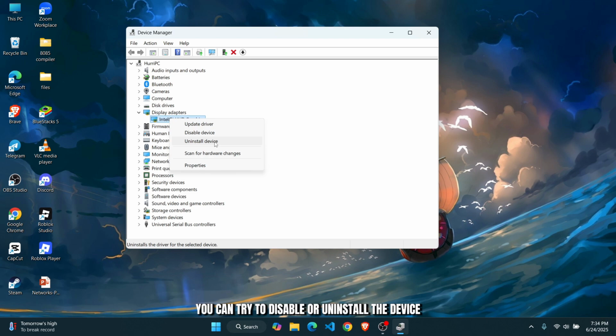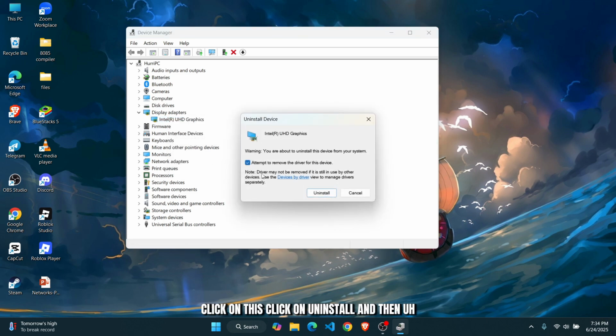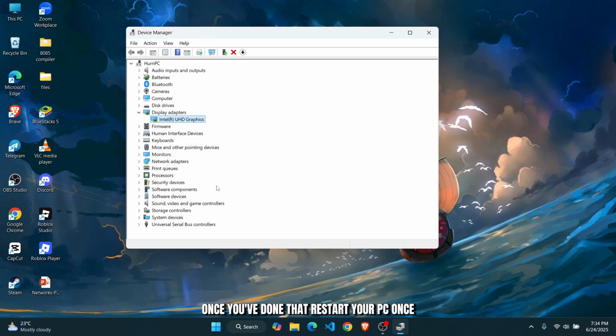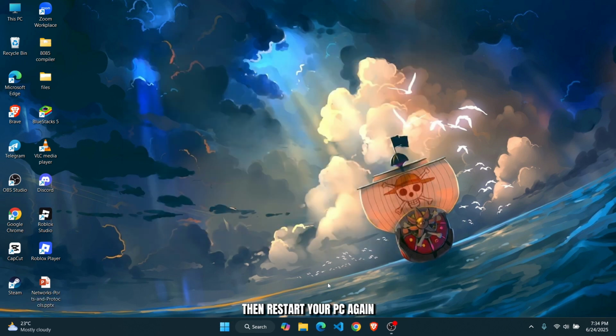You can try to disable or uninstall the device. Click on this, click on uninstall, and then once you've done that, restart your PC once. Then it will automatically reinstall the driver for you. Then restart your PC again, and your screen should start working normally.